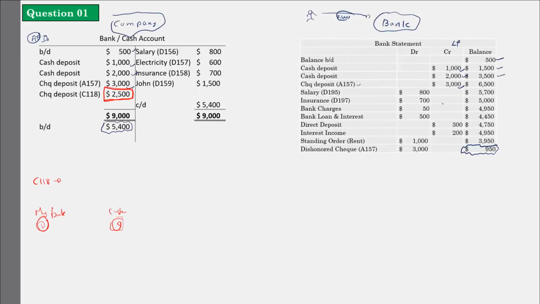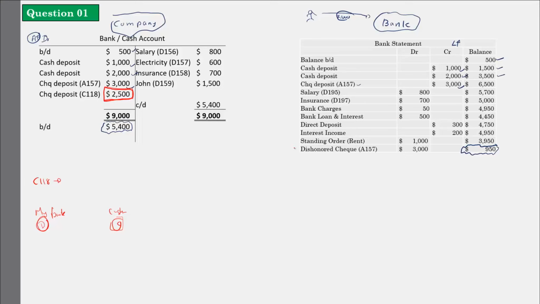So it is not the bank's mistake, and it is not our mistake either. We have recorded it properly. If we made a check deposit to the bank account, it is a debit record. For the bank to record it in the bank statement, they need some time, so we have to give them the time. We can't blame them and ask why they didn't record the amount. It is a process, and for that process there is a time. Because of this time, there can be a difference. So this is one reason which will lead to a difference between the bank account and the bank statement.